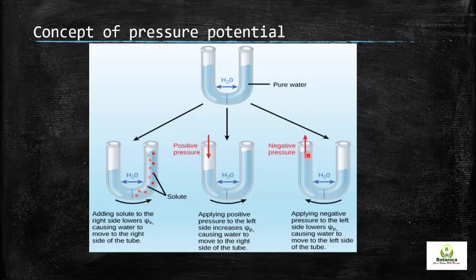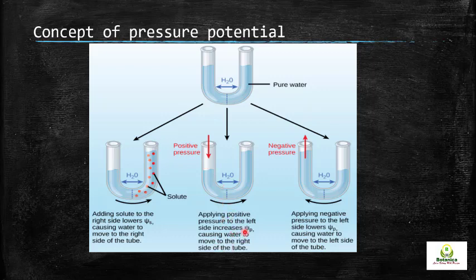In the third case, there is a negative pressure. What is negative pressure? For example, we are sucking on the left side, the water is sucked and negative pressure is applied, so the water level is increasing on the left side. Applying negative pressure to the left side lowers the pressure potential, causing water to move to the left side of the tube. So remember, positive pressure will, what will it do?